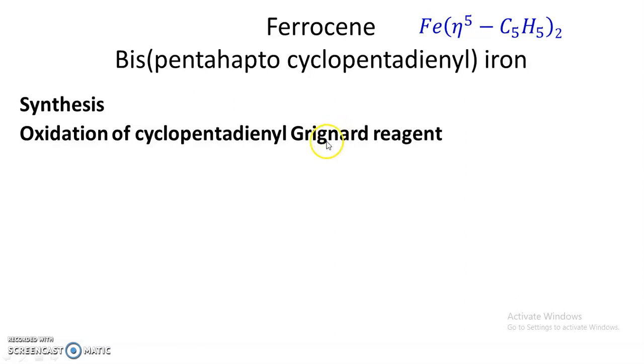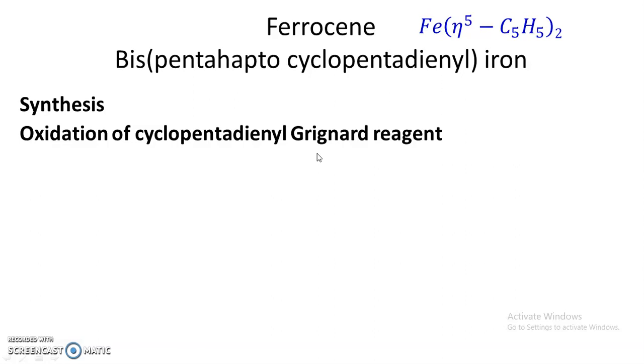In this method the ferric iron salt was used for the oxidation, and this salt is first reduced to the ferrous iron salt, that is Fe2+, and for this reduction the cyclopentadienyl Grignard reagent plays an important role. So the cyclopentadienyl Grignard reagent reduces the ferric salt to the ferrous salt.